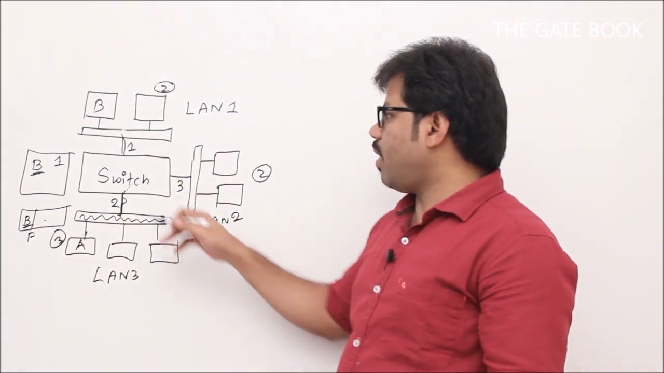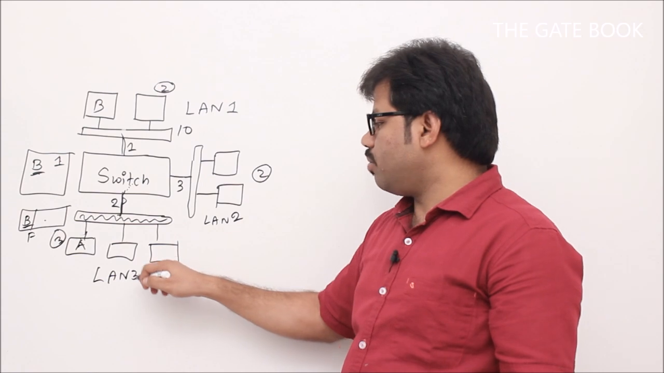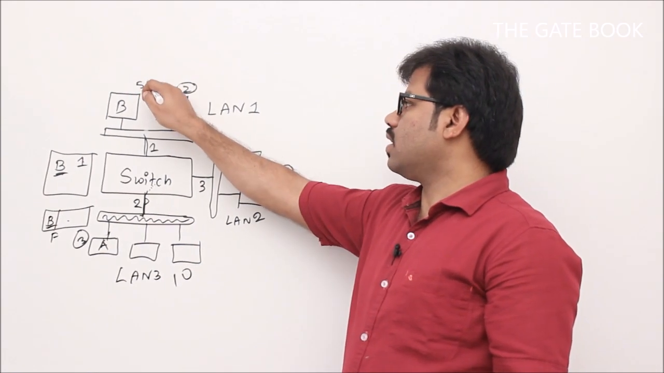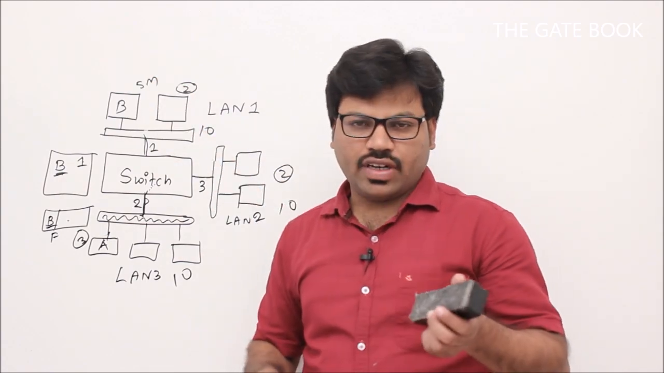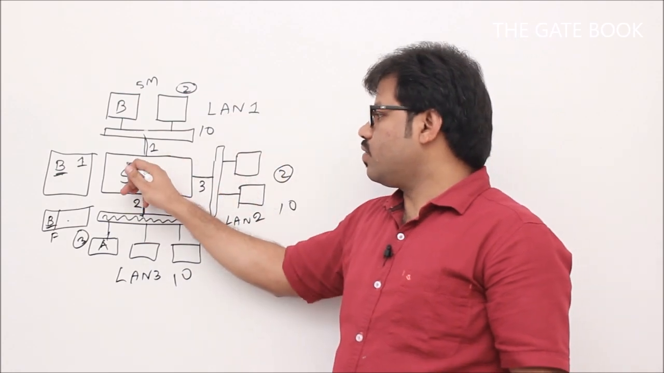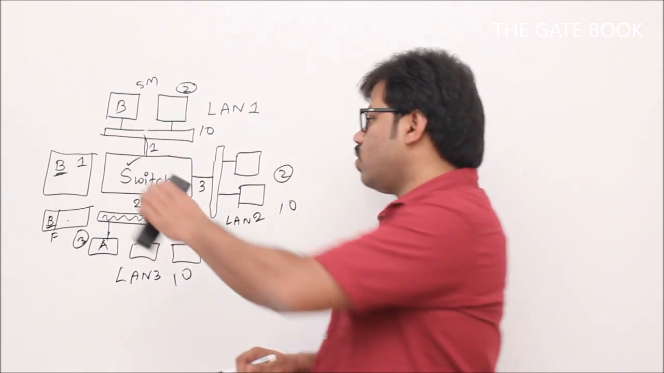Now if you see the bandwidth, if you have the same 10 Mbps, 10 Mbps, 10 Mbps, then here each one is getting 5 Mbps. In that way, everyone's bandwidth individually has been improved, isn't it? So that is the advantage of switch. Correct? Also known as bridge.